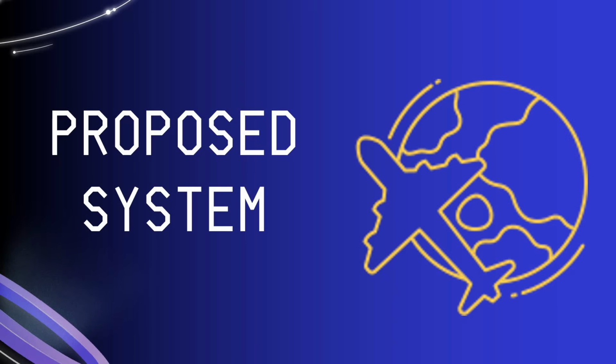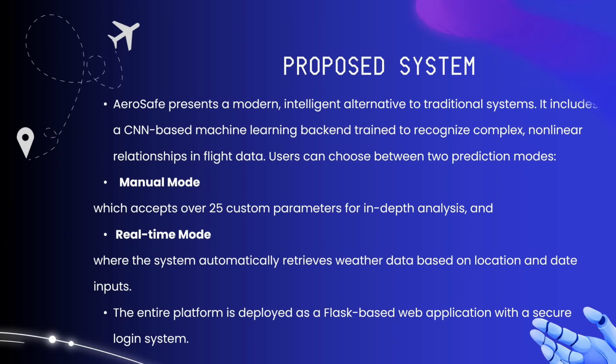Okay. Coming to the proposed system. In the proposed system, the AeroSafe model is a modern and intelligent alternative to the traditional system, which uses a convolutional neural network as a back-end application. It will recognize all the complex input data and form non-linear relationships between the flight data, pilot data, weather data and route data. It will form all the non-linear relationships between all the data sets.